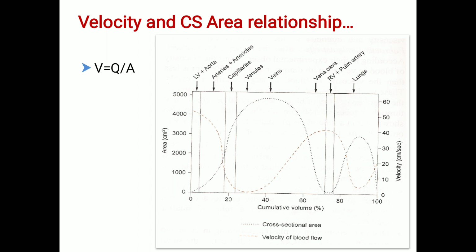Next, the velocity and cross-sectional area relationship: it is a relationship between the average velocity of blood flow and the total cross-sectional area of the vessel. An increase in the total cross-sectional area of blood vessels will decrease the average velocity of blood flow. It's inversely related.